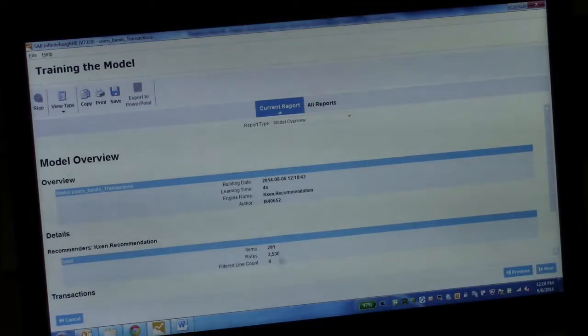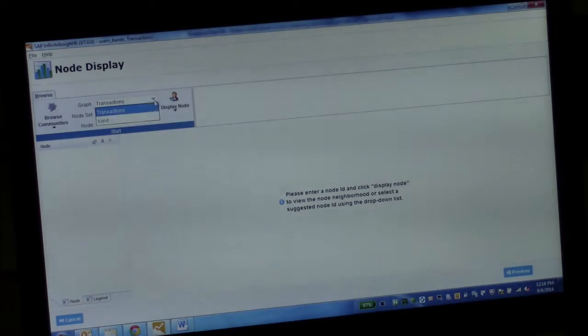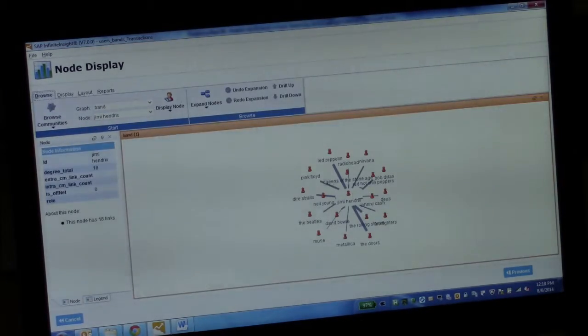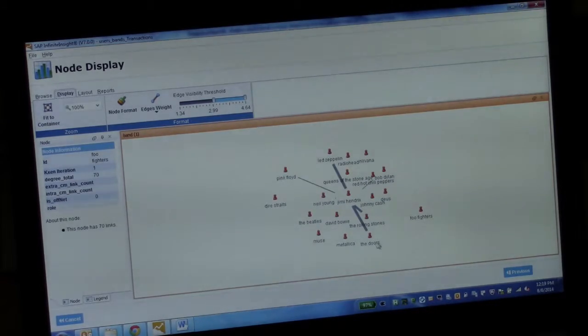You see slightly more than 2,500 rules were generated in a few seconds, and we can start visualizing everything. So let's start with Jimi Hendrix. If you remember, this is where we clicked in our front end, and you see these other red dots are the bands that I should recommend to that user who's just watching Jimi Hendrix. And you can do more. You can filter out the weak rules and just keep the best ones in here. And what you're going to be able to see is that among these dots, you're going to have cool recommendations, and one of them is going to be Neil Young in here.